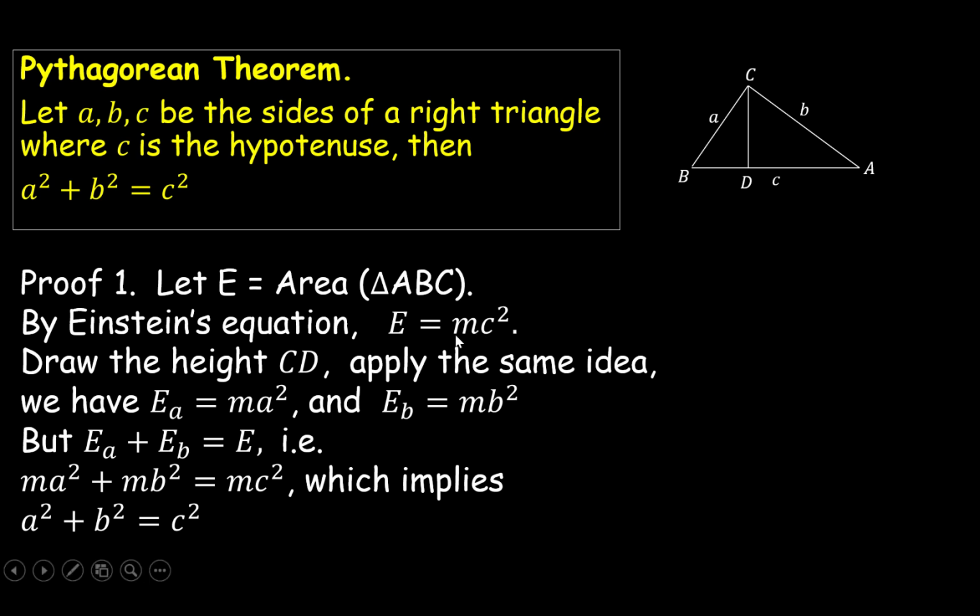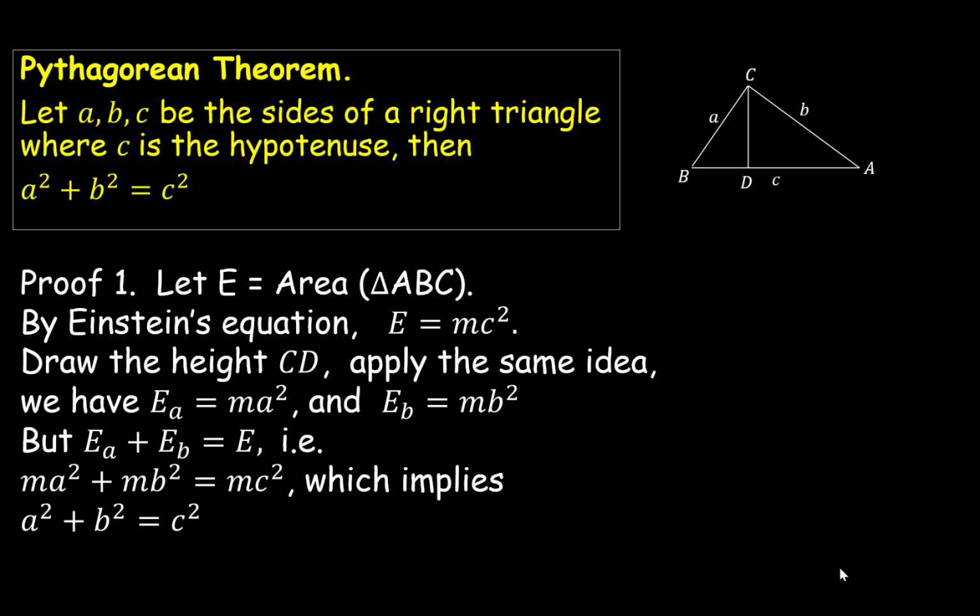In Einstein's equation, E stands for energy. It has nothing to do with the area of a triangle here. m is the total mass, and c is the speed of light, and it has nothing to do with the side of a triangle here. So this proof is totally wrong, okay?